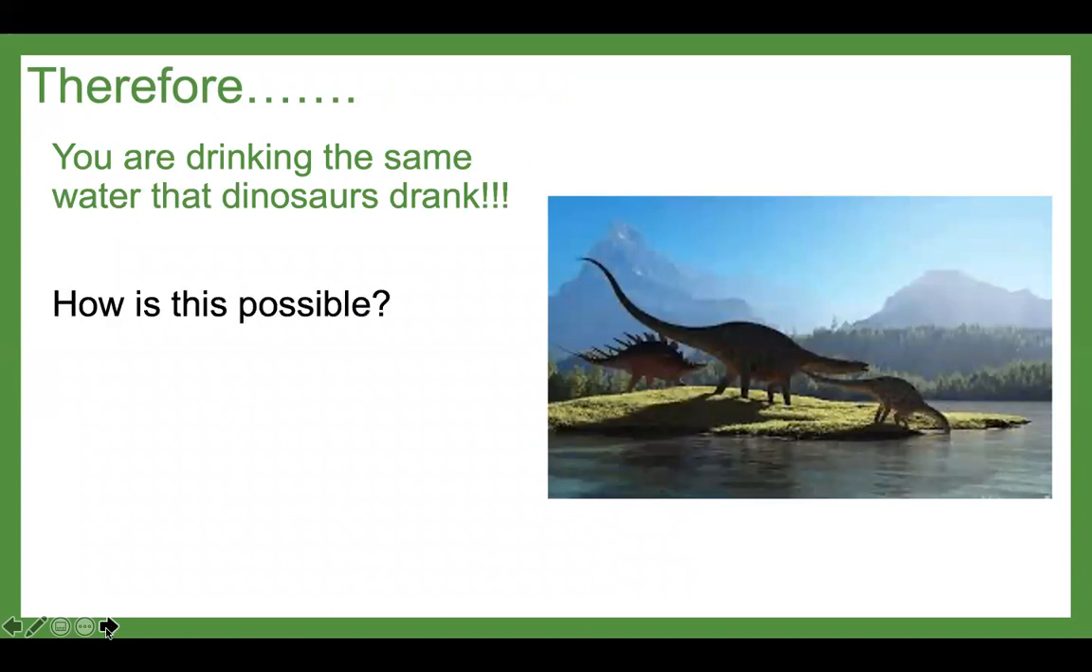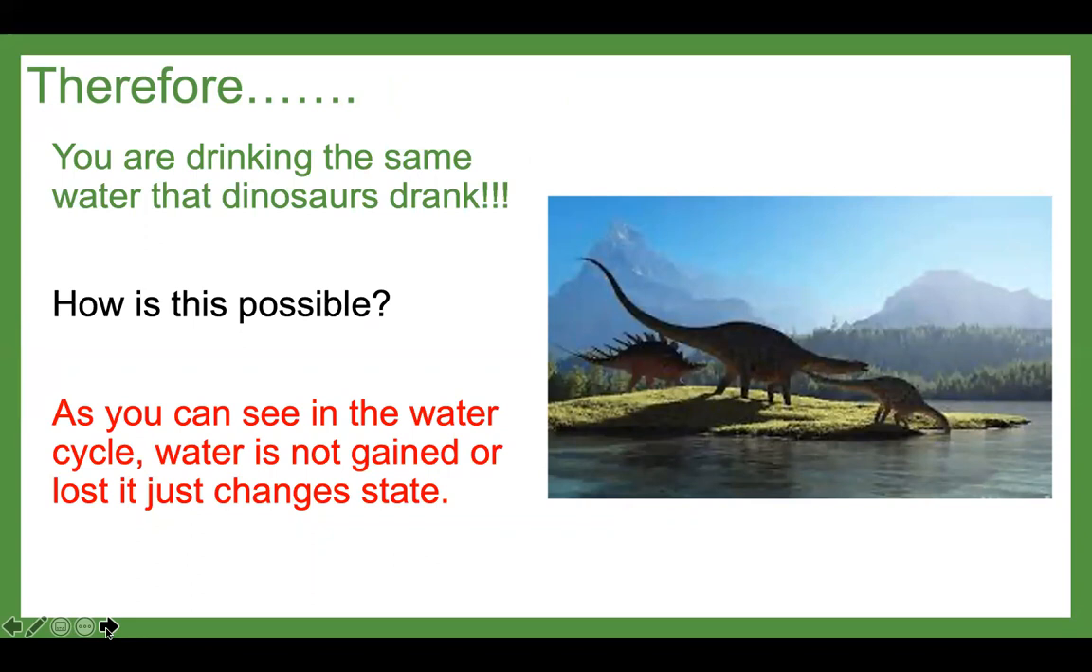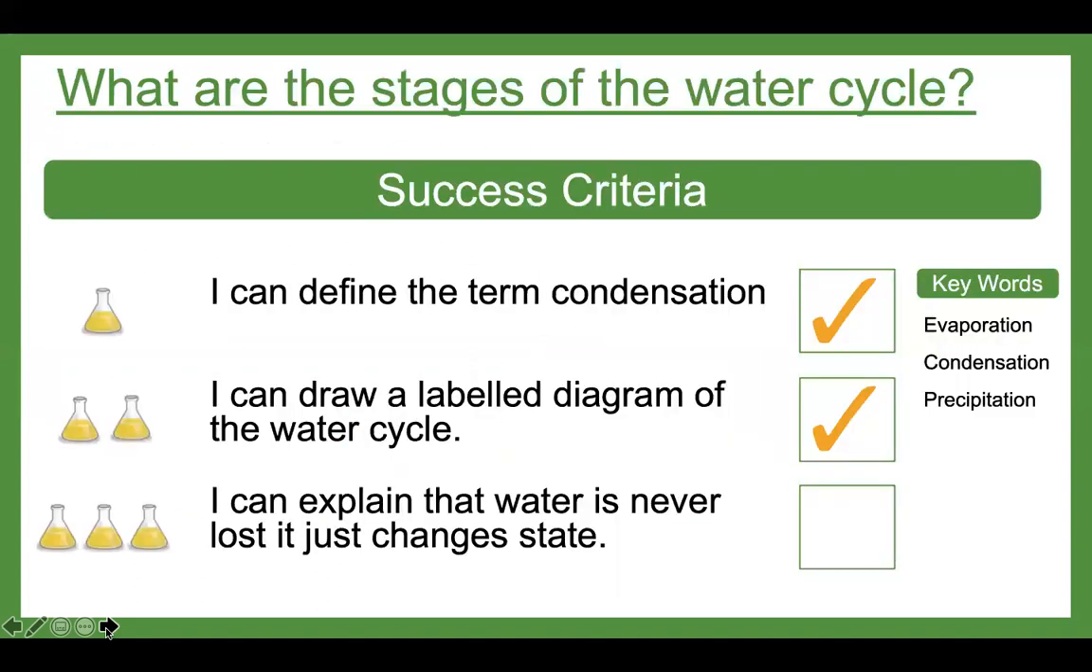How is this possible? As you can see, in the water cycle, water is not gained or lost, it just changes state. How fantastic is that? So now we can tick our final success criteria, which is I can explain that water is never lost, it just changes state.